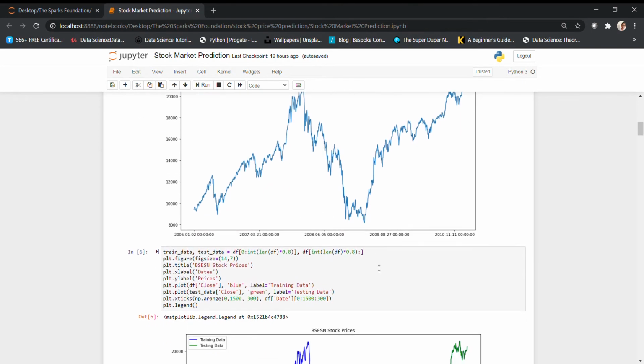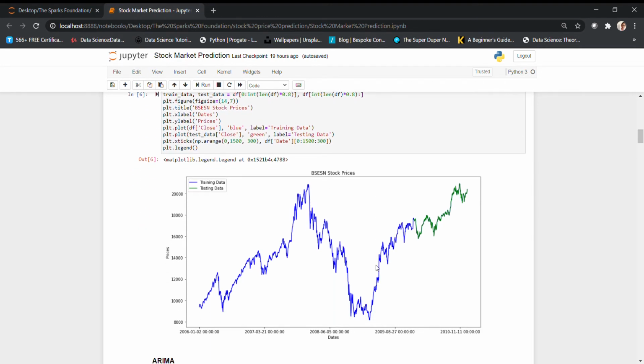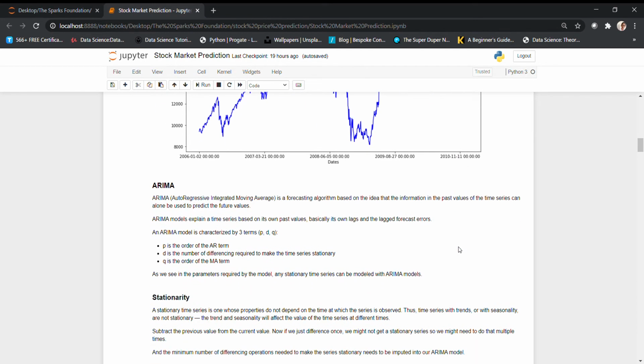So now I'm splitting the data into train and test. I have taken an 80-20 ratio. The blue indicates the train data and the green indicates the test data. I'm going for the ARIMA model, autoregressive integrated moving average.